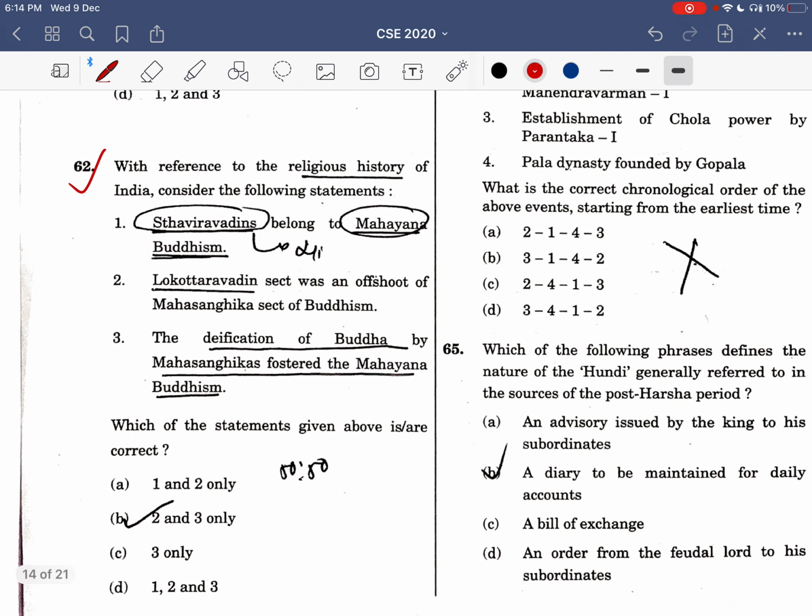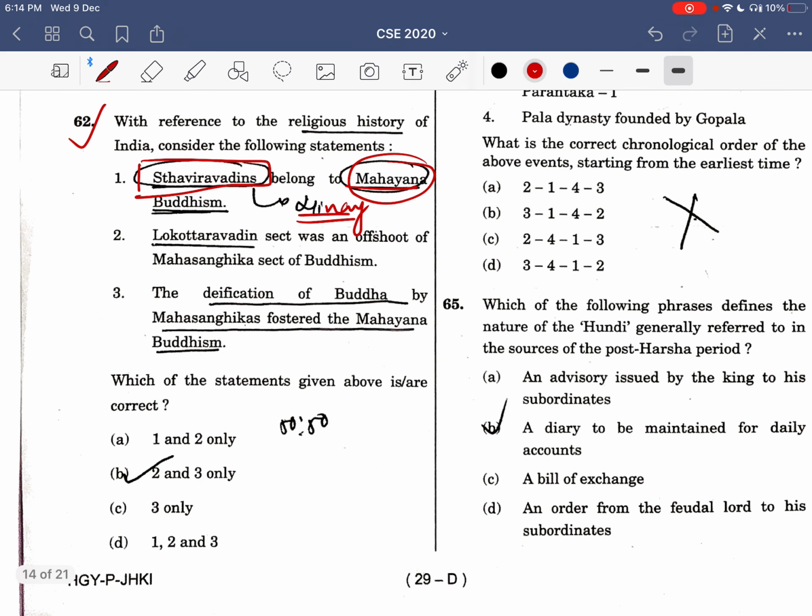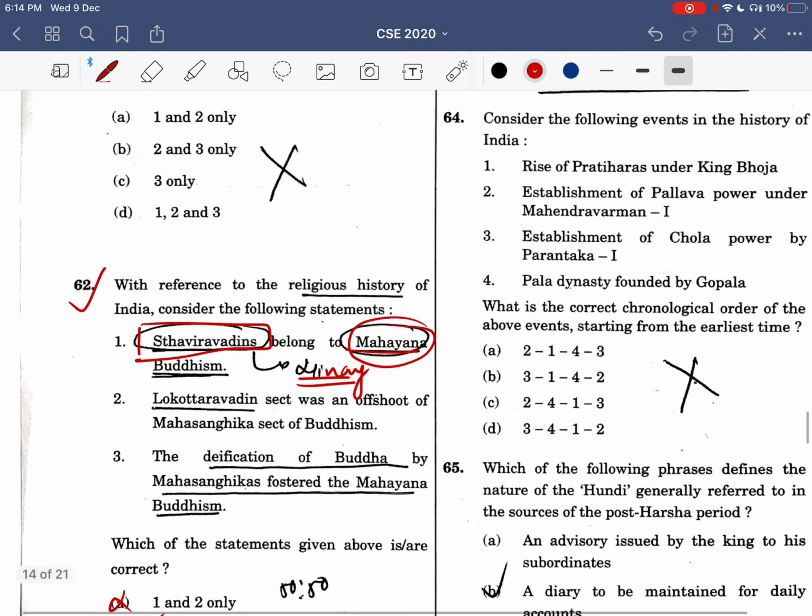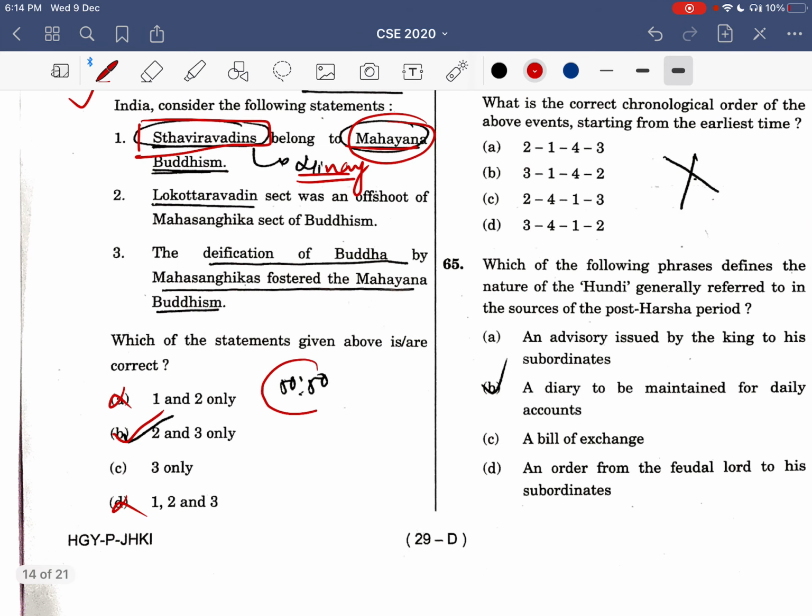In this whole question, I only knew about this: Satvira belongs to Hinayan, not Mahayan. I knew about it, and then I eliminated, and I got that option 2 and option 3 is correct, because option 1 and option D got eliminated, and this is a 50-50 question. So somehow maybe you can say कि तुक्का लगाया या फिर whatever I did, but option B was correct and I made it.